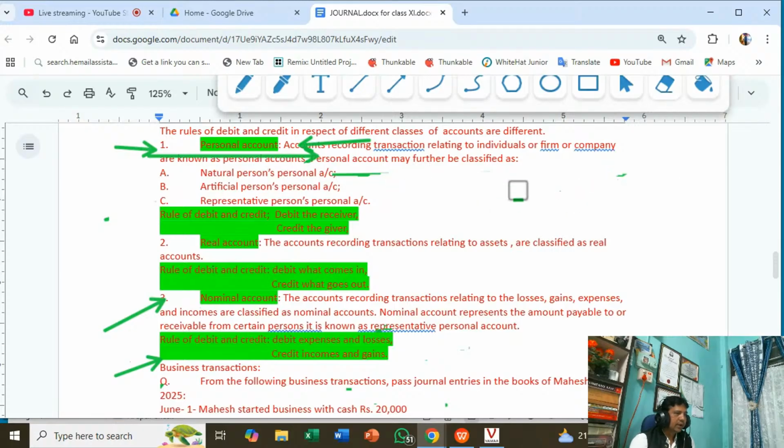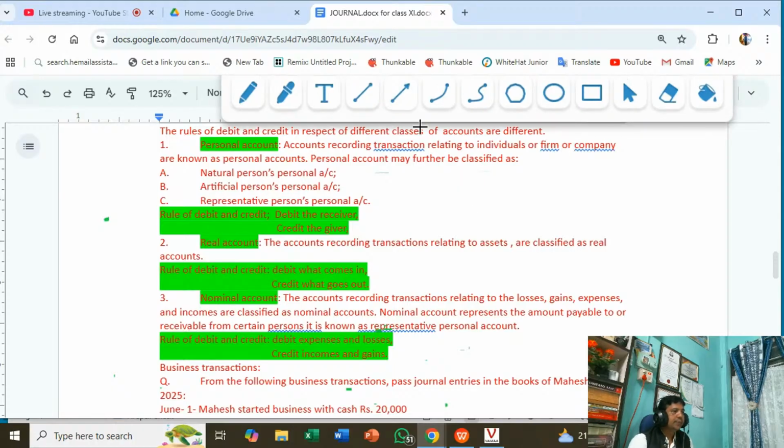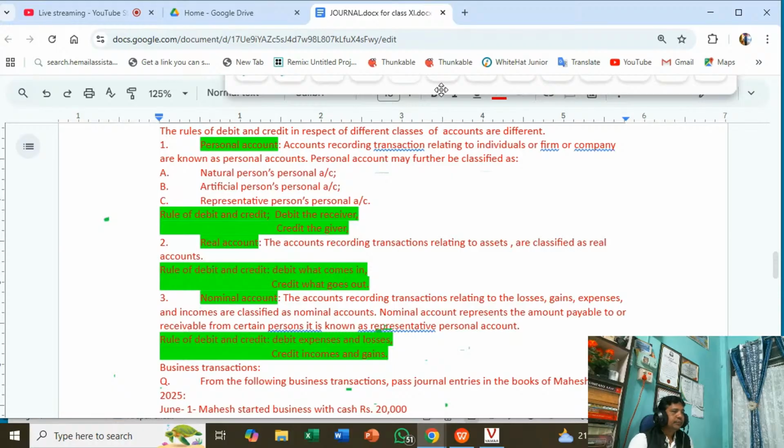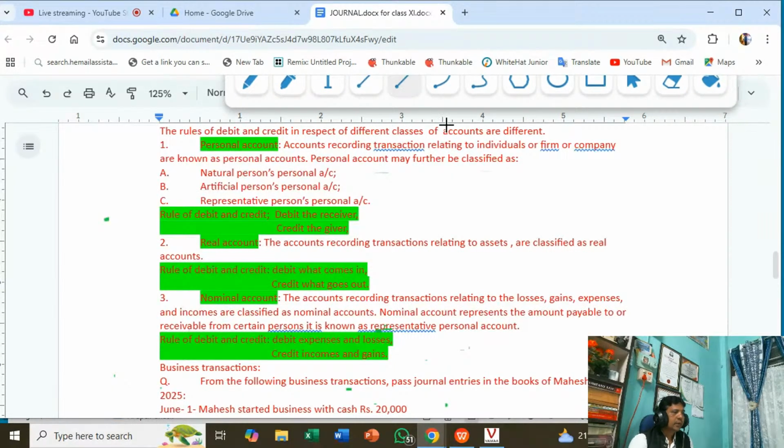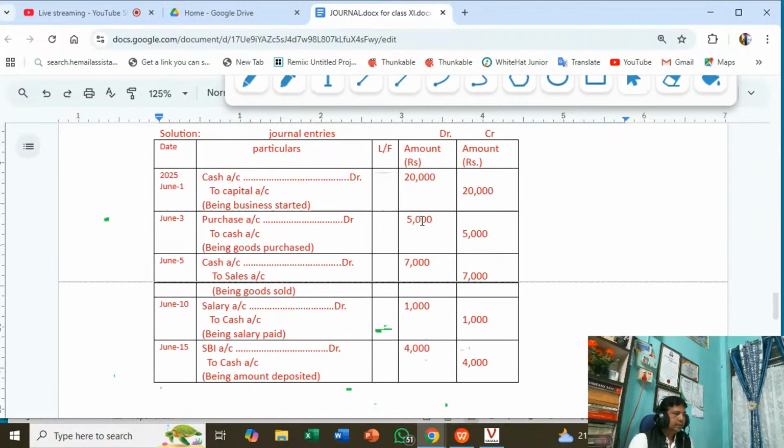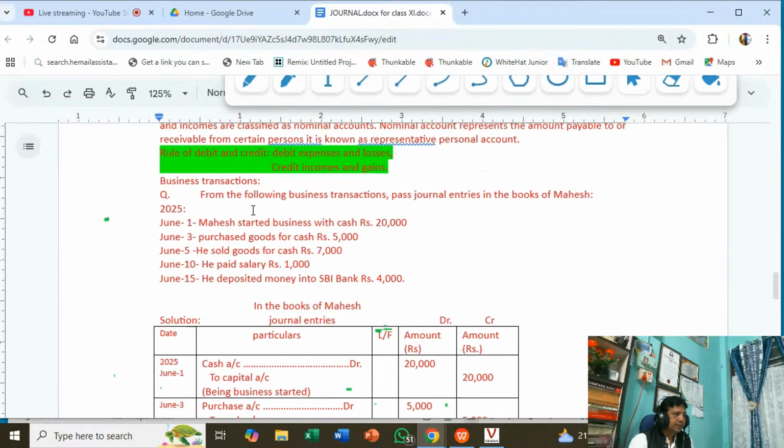So I shall take a few transactions and we will understand these rules of debit and credit while recording business transactions. So you see, these are the rules of debit and credit.